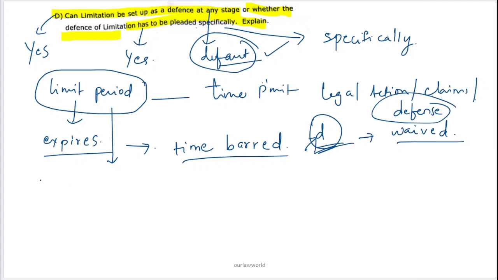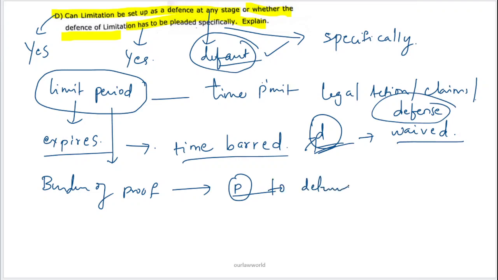So once this has been raised, what will happen? The burden of proof will shift to the plaintiff, and the plaintiff needs to demonstrate that their claim falls within the limitation period. Otherwise, this will be in favor of the defendant. So the burden of proof is on the plaintiff to show that the claim falls within the timeline of the limitation period raised by the defendant.